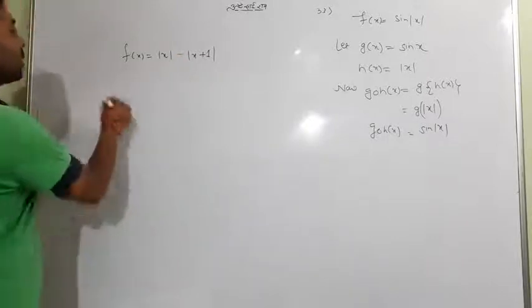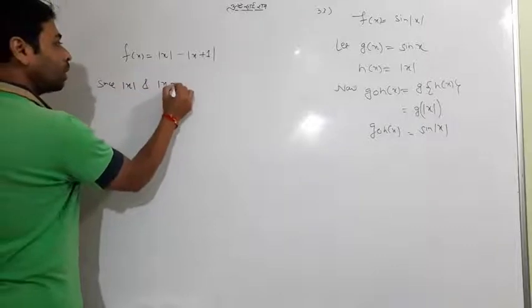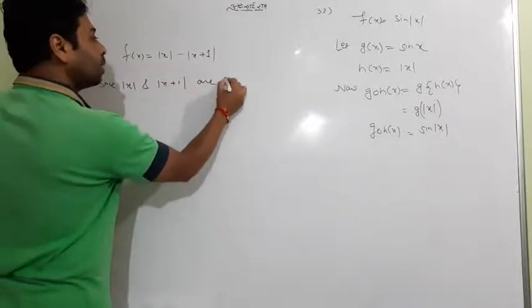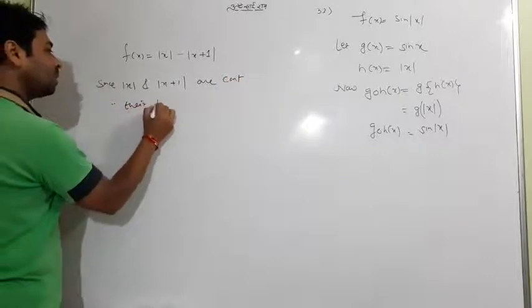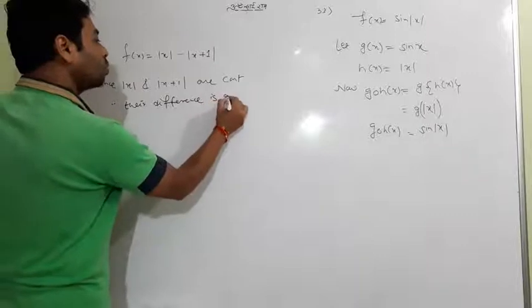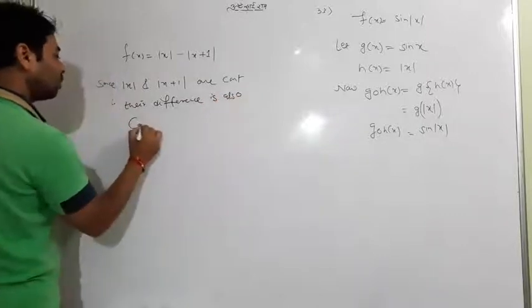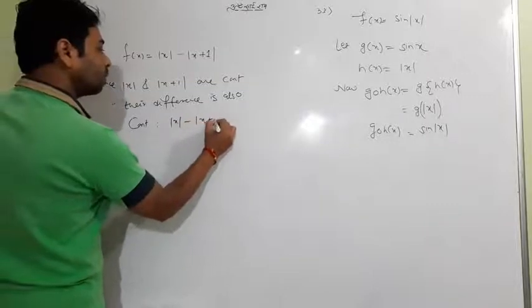So I would write that since mod x and mod x plus 1 are continuous functions, their difference is also continuous, and so this is a continuous function.